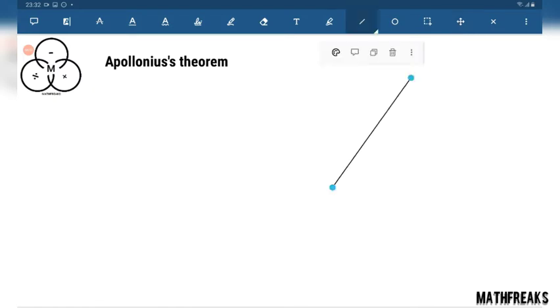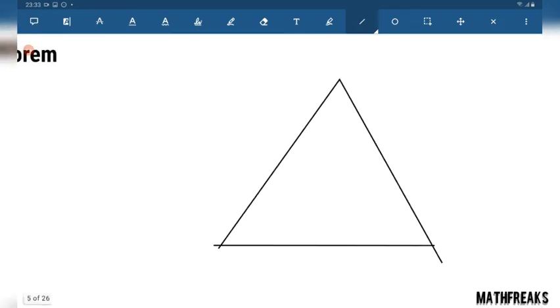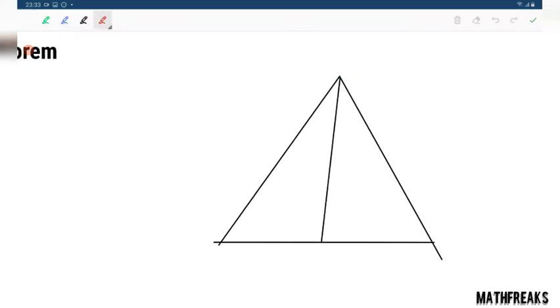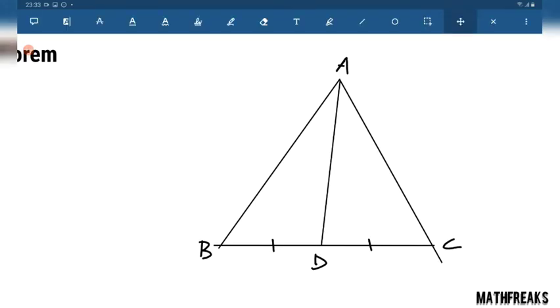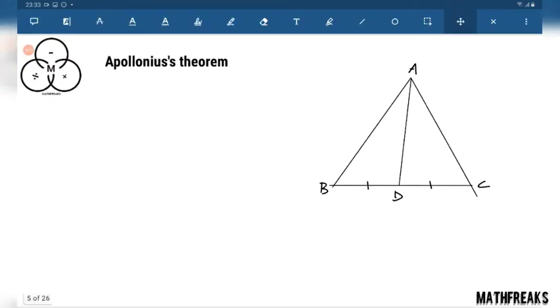According to Apollonius theorem, if this is a triangle and this is the median, BD equals CD, then the length of AD can be calculated as follows.